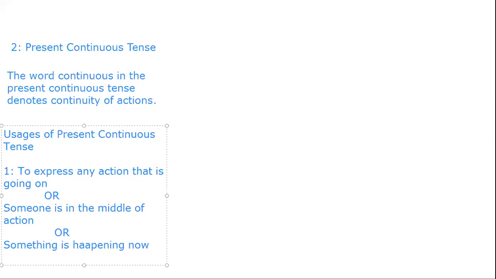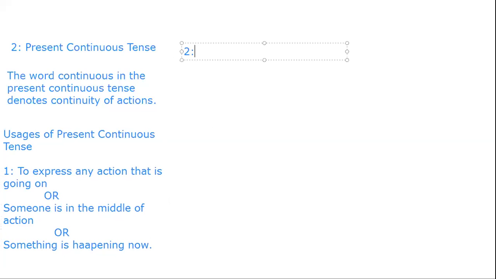Whenever you haven't completed your action, but you are still in the middle of those actions, and the activities are in the middle of that particular work, at that time you can use the present continuous tense. It represents the continuity of actions in the work.